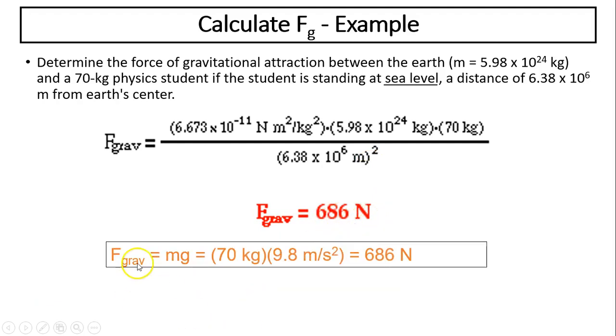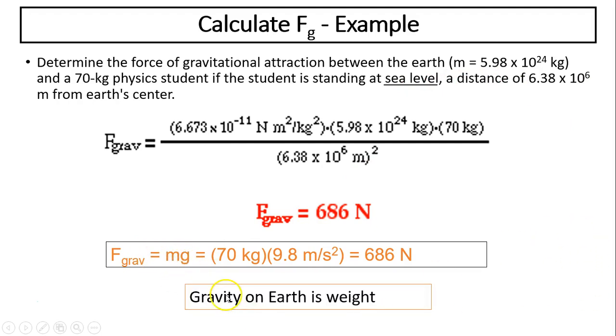But there is another equation. We learned gravity equals mg. On Earth's surface, this g is 9.81. So if we approximate 9.8, we have 686 newtons. Because this is at sea level, we can use this equation, g equals 9.8. Okay, gravity on Earth is its weight. Gravity on anything is its weight. It's just on Earth that g, the gravitational acceleration, is 9.8.